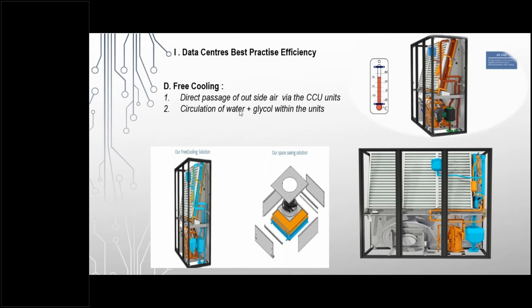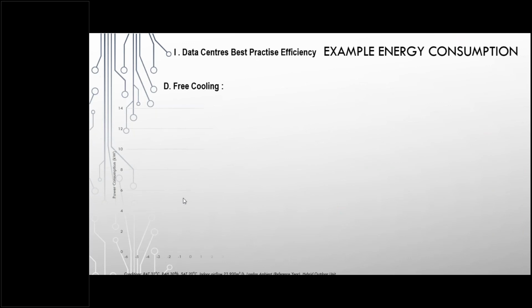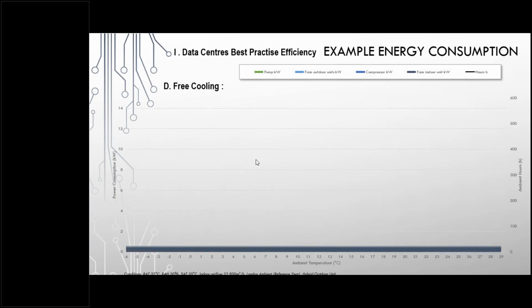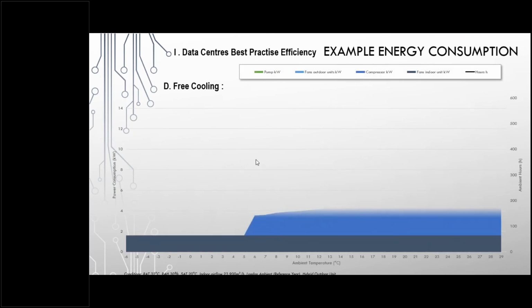So quick comparison, we looked at what is free cooling. If you look at the free cooling kind of a unit, from extremely low temperature to 29 degree ambient and above, obviously the indoor fan would be operational, and then the compressor kicks in at a certain temperature. The outdoor fan would slowly ramp up. Then the water pump, which is connected for the water pipe, would start operating.